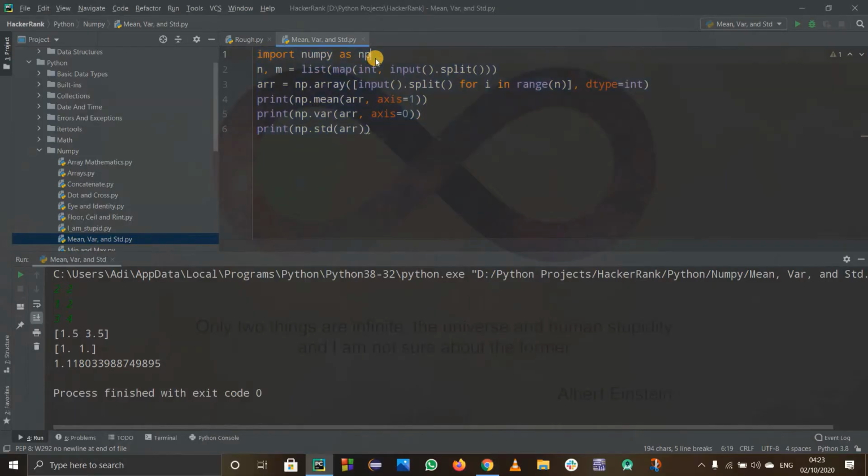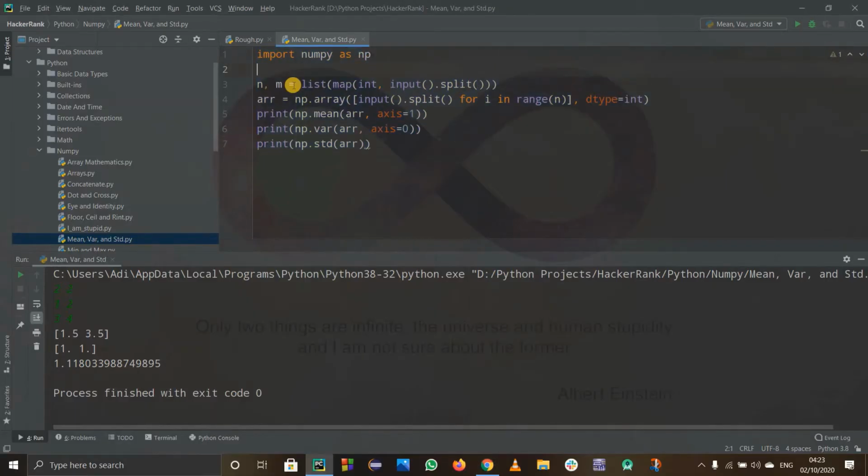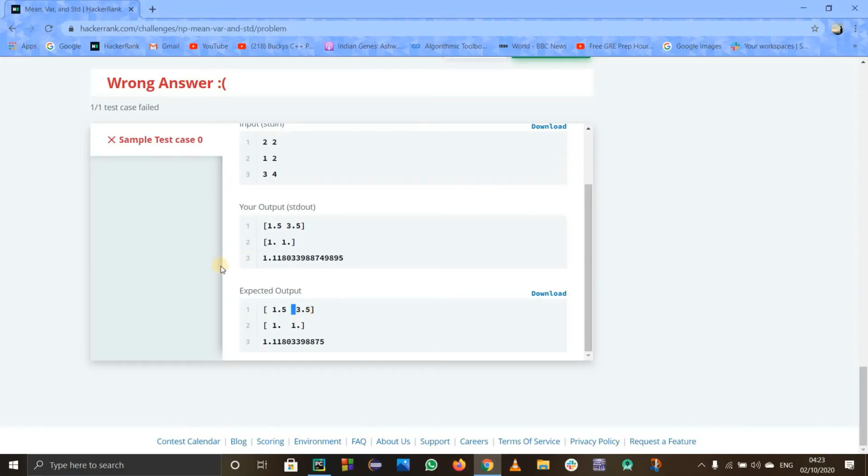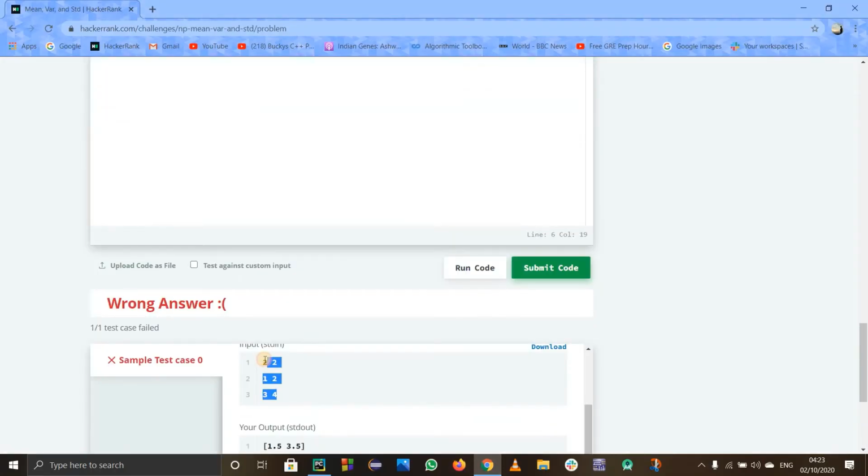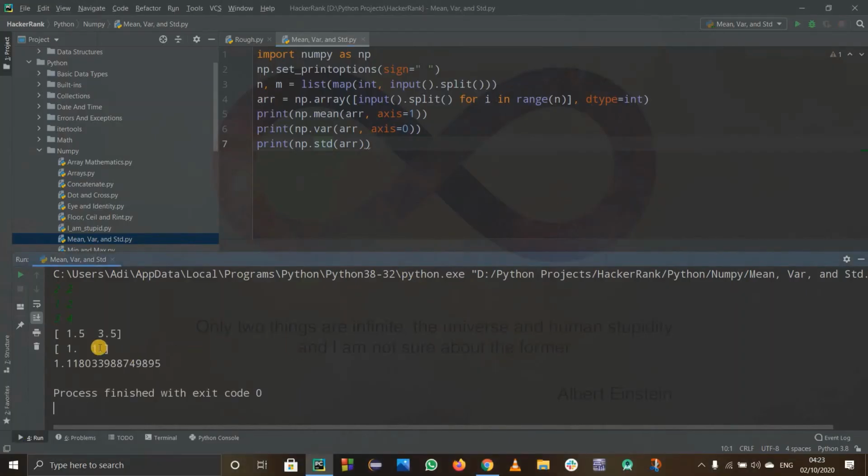For that we can use this function numpy.set_printoptions and just set the sign to a space, and I hope it works now. I'll paste it again. Okay, not this thing, I have to paste the sample input. Copy and paste it. Okay, check it. See, we are getting a space before 1.5. So I think it should work now.